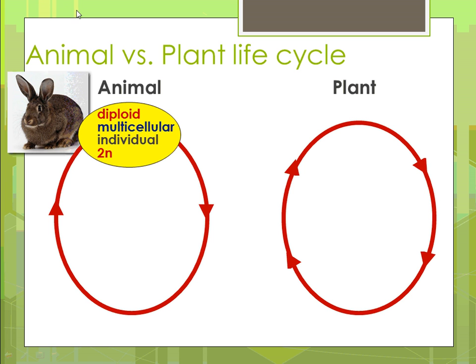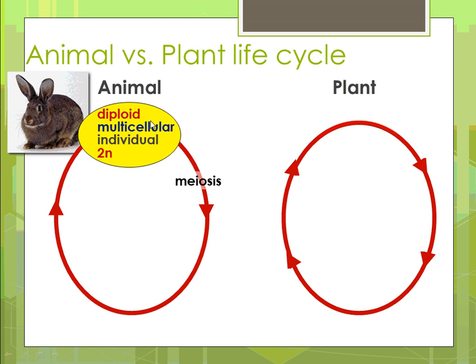If you think about animals, which is kind of easy to do, when you see an animal, what you're actually looking at is a diploid multicellular individual. It's going to carry 2 copies of chromosomes. One chromosome set comes from the mom, one chromosome set comes from the dad. So that's usually what you look at. Now, think of our life cycle.